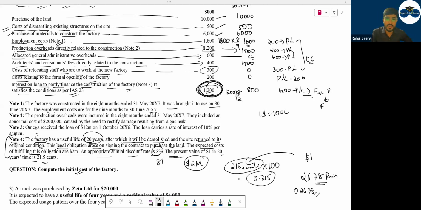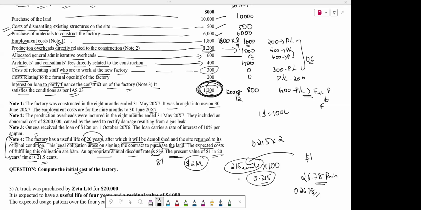Same way. Now see, in this question, have they directly given you the present value? Here they gave you what is $1 in 20 years time today. Sometimes they will give you the discount factor. So if you multiply this 0.215 into what? 2 million, how much is this now? How much is this? 0.43.